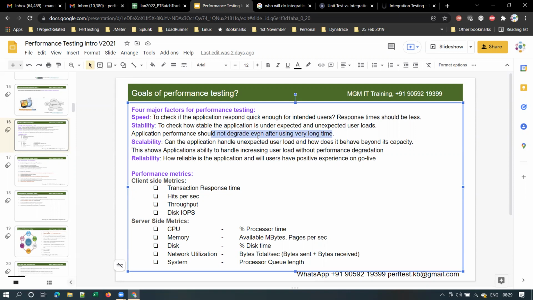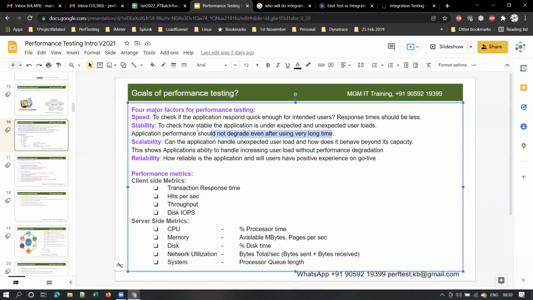Maybe timeout time. Not exact, not timeout. It's not timeout. Timeout has a different meaning. Maybe stability, see, we can do the test for design load, no, sir, just to check the stability of the application.